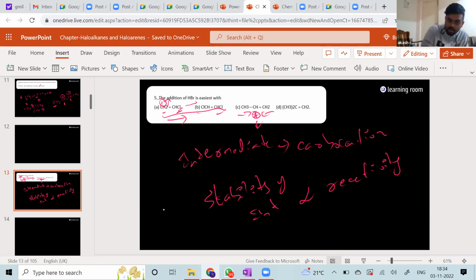Okay. Let us check the last one also, right? Obviously this is going to become a primary carbocation, doesn't matter, but the other one will form a tertiary carbocation. Is it not? This carbon is attached to 2 methyl groups, and one more methyl group will be there because we added H plus. Is it not? Now this is going to form a tertiary carbocation. So obviously this carbocation is the most stable one and can be formed the most easily, and that's why this particular reaction will be happening the fastest. Right? So the answer to this question is again going to be D, because of the stability of the carbocation. Right? Okay. Fine.